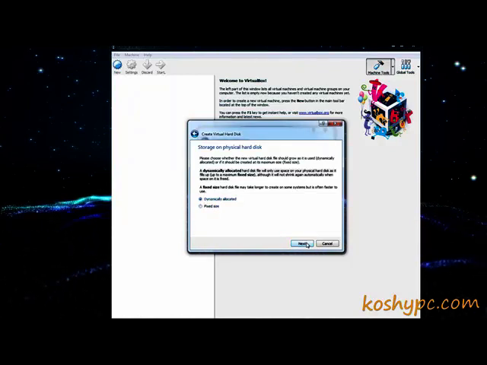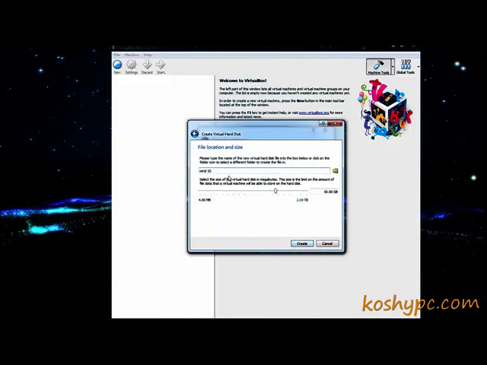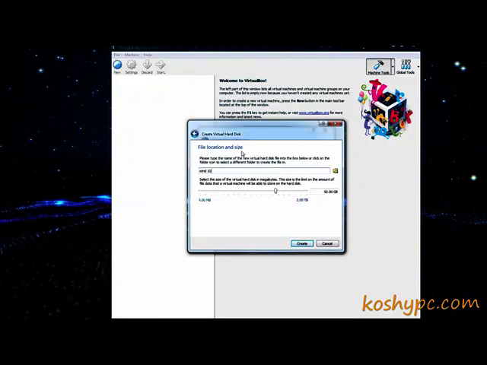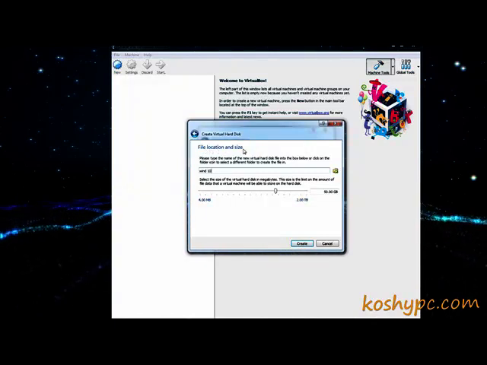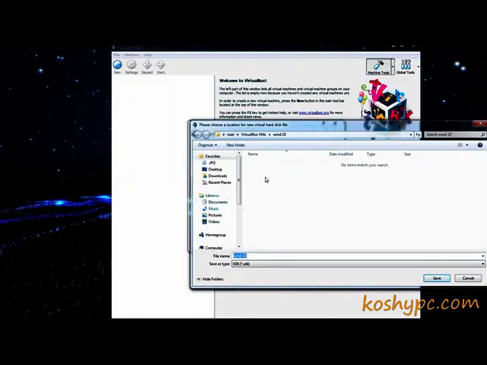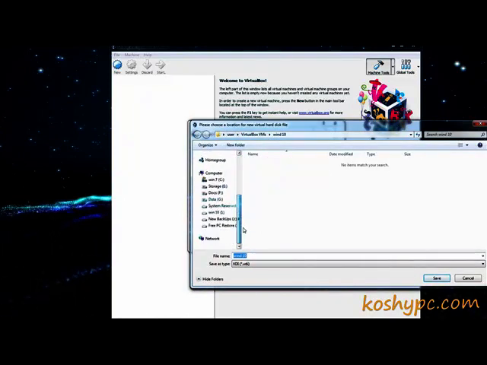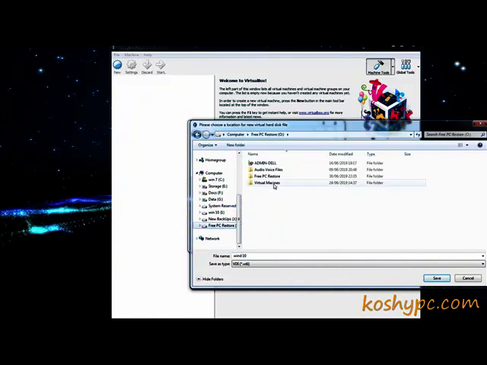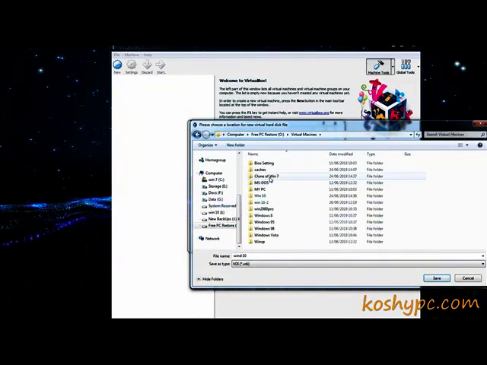And then again, Next. In this part you can see that it's asking about the file location and size. The file name is this one, and the location is in your main hard drive, but I should change it to somewhere else, because maybe later on I want to use it for my other one.